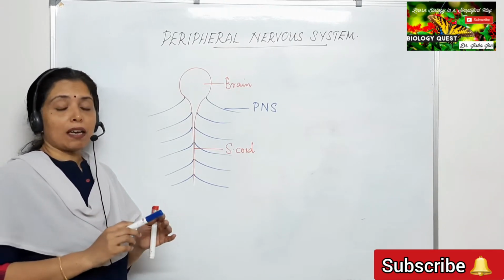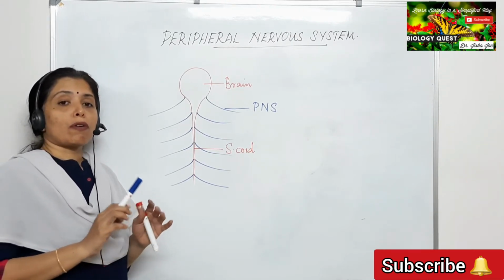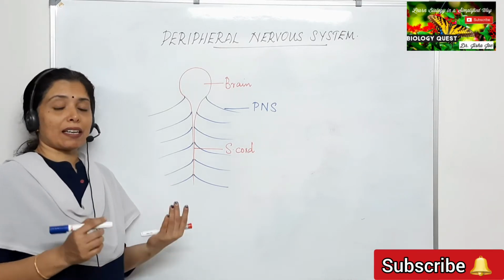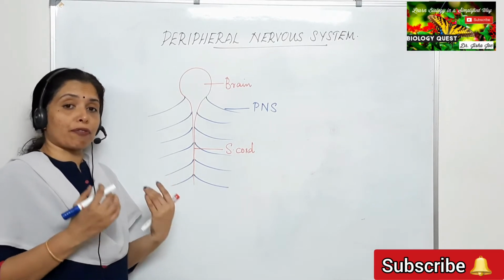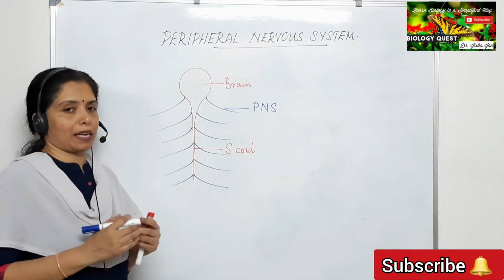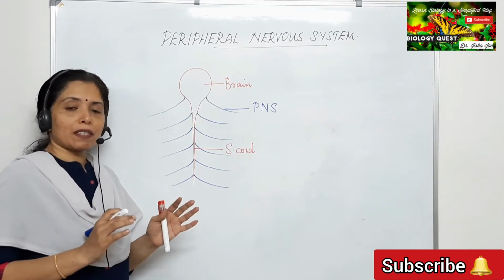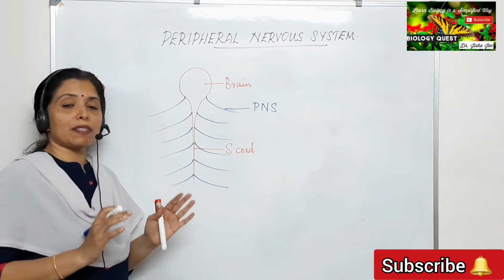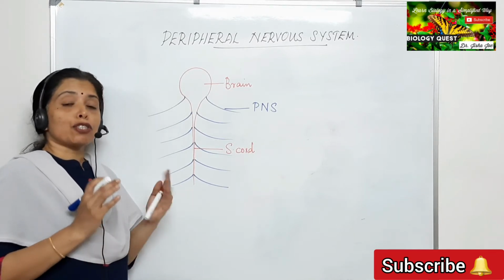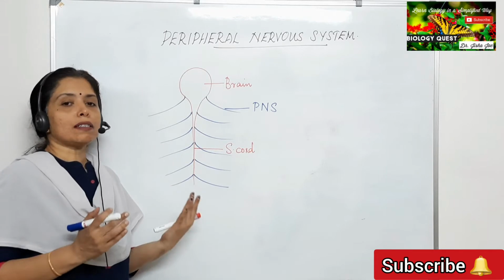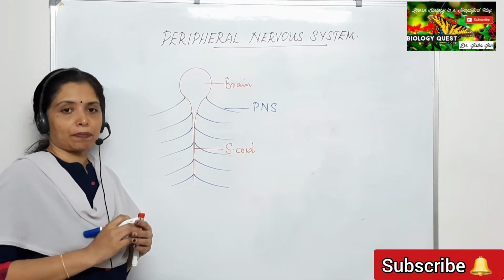Or we can say peripheral nervous system includes all the nerves that carry messages to and from the brain and the spinal cord. So what is peripheral nervous system? The peripheral nervous system includes all the nerves that carry impulses to and from the central nervous system.